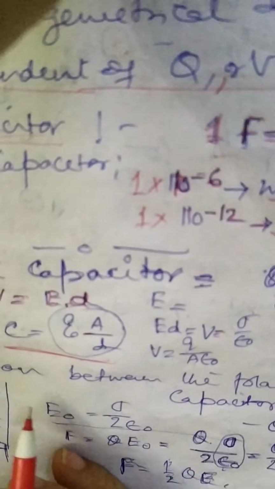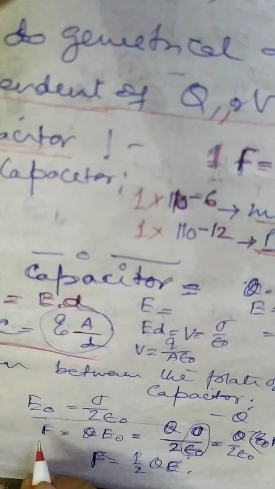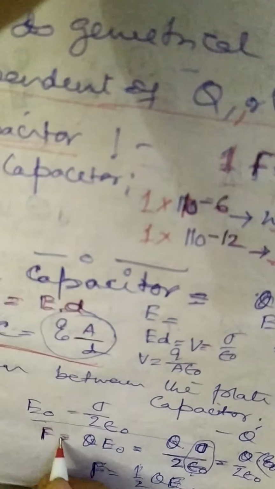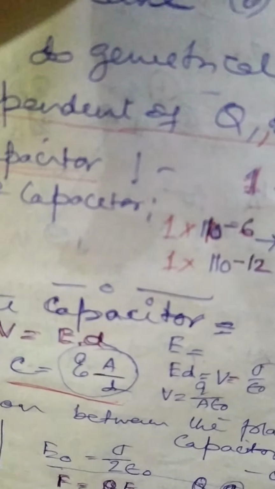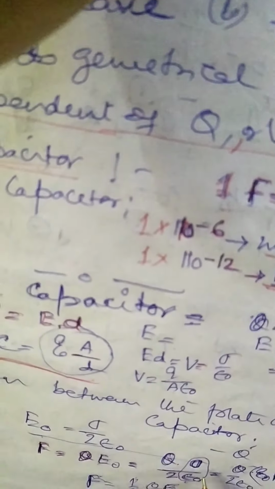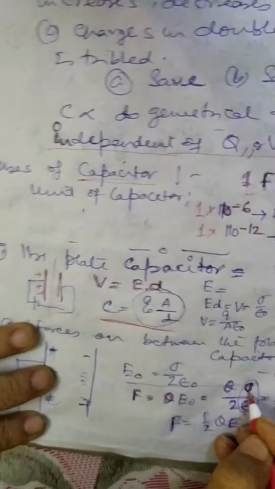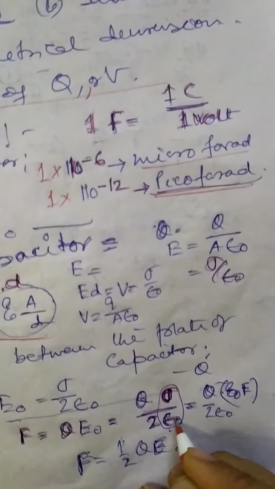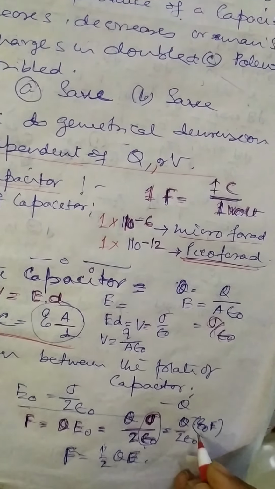Now, forces between two parallel plates of the capacitor. How will we find out the forces? We know that force equals charge into electrical field. So we can write Q, the charge, and the electrical field is sigma divided by 2 epsilon. So we can write Q into sigma divided by 2 epsilon.